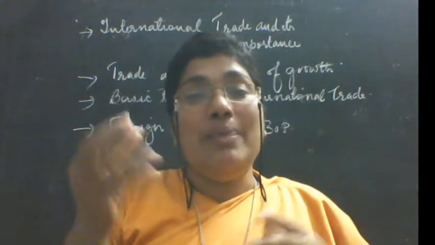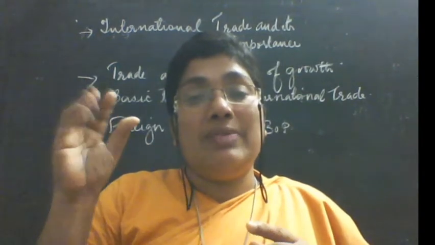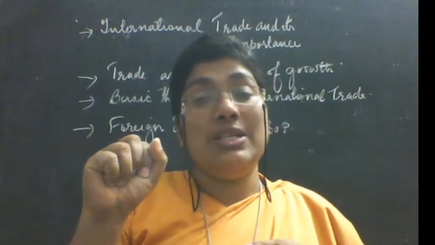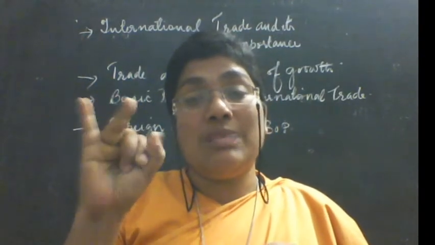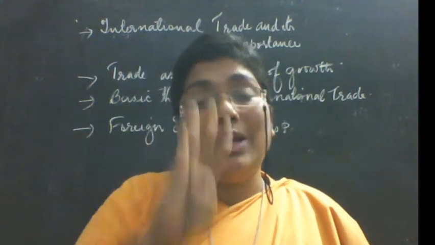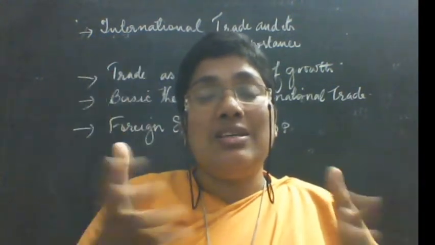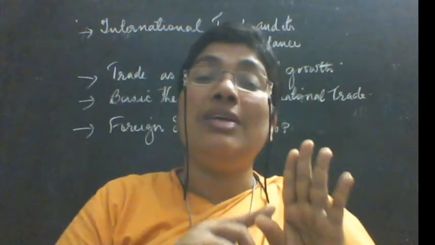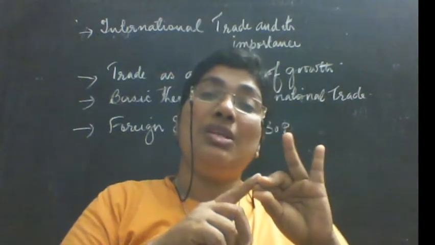And one of the portions of this economic activity is exchange. There are 4 economic activities: production, consumption, distribution, and exchange. So entire economics is centered around these 4 economic activities: production, consumption, distribution, and exchange.